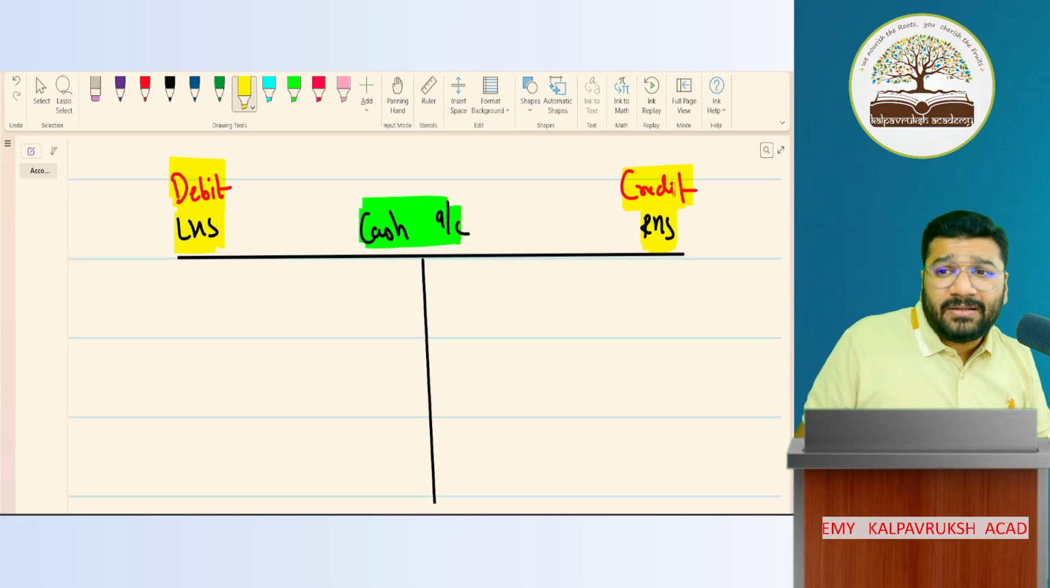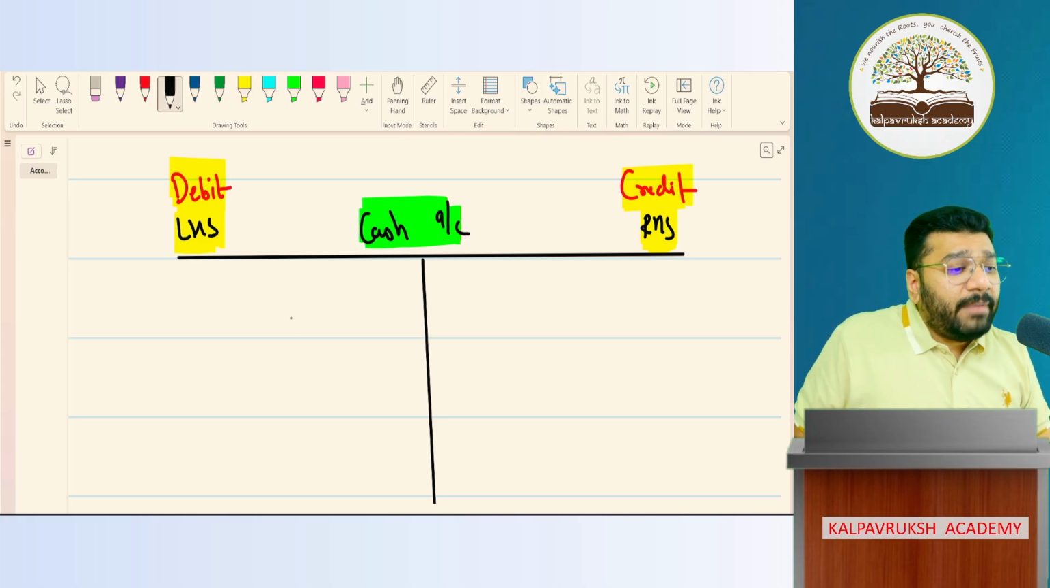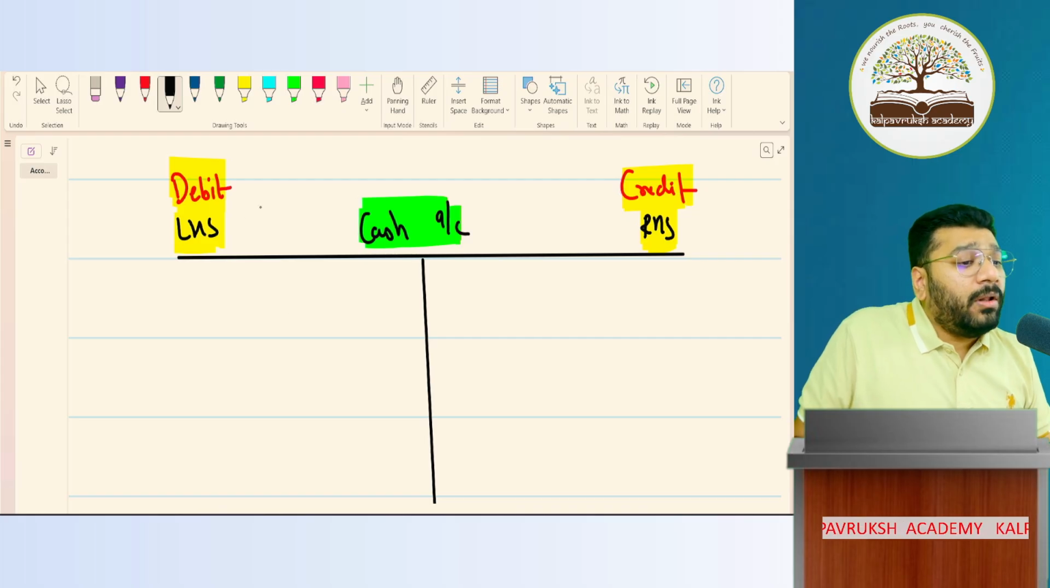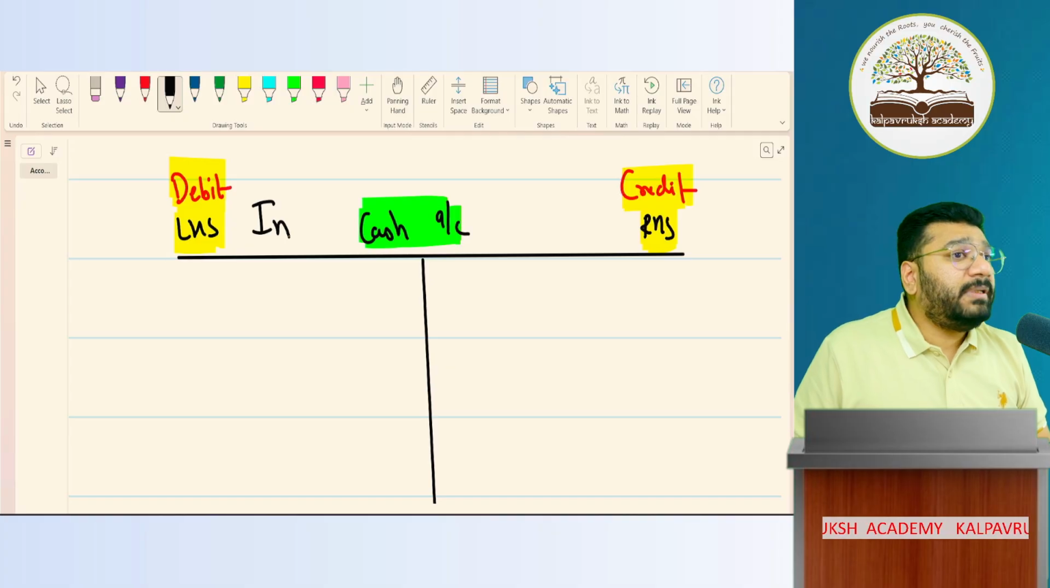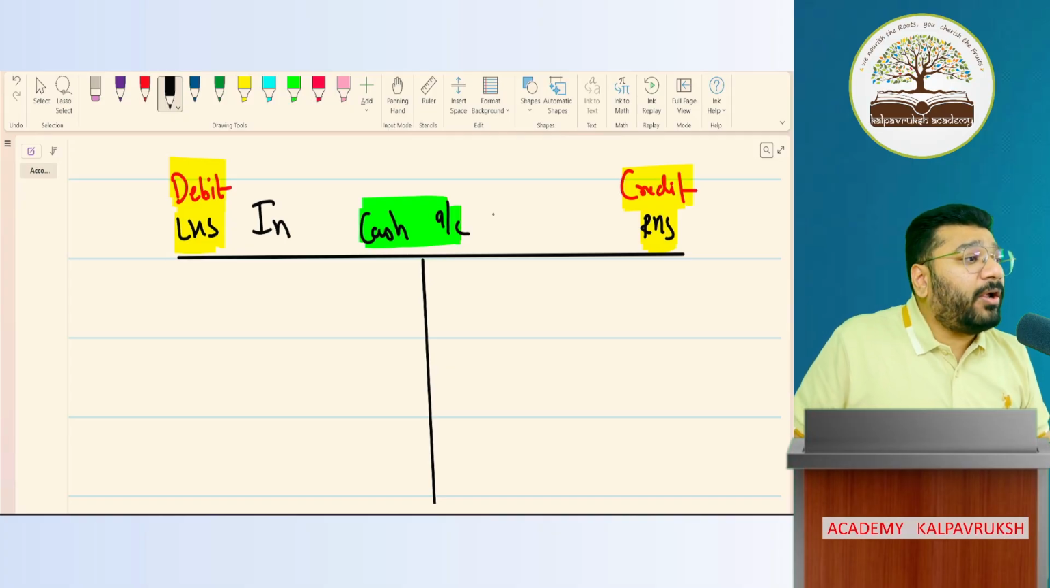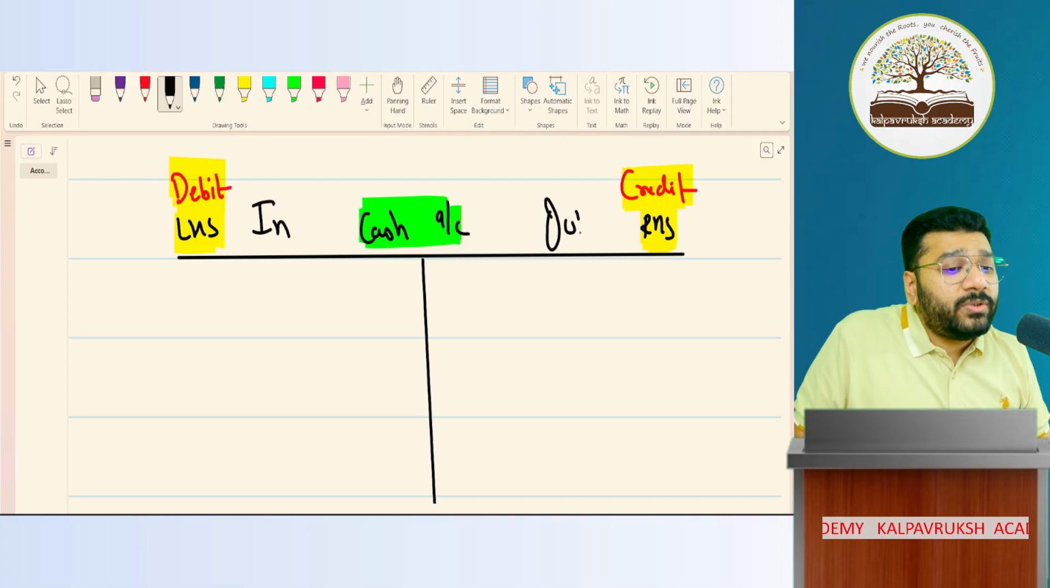Clear or not clear? In debit side, we record all the money that is coming inside. Debit what? Comes in. In credit side, we record all the money which goes outside.